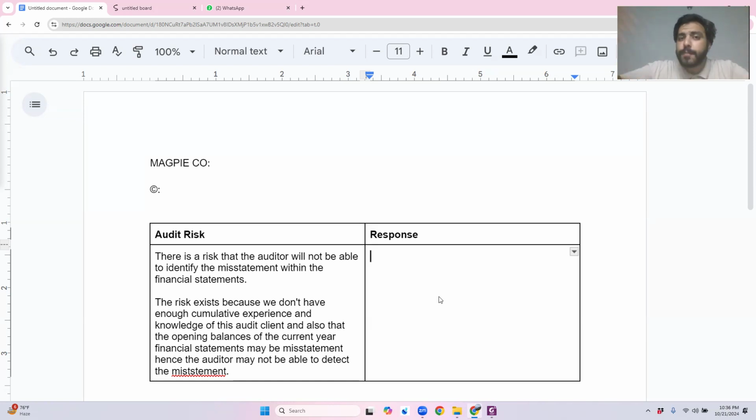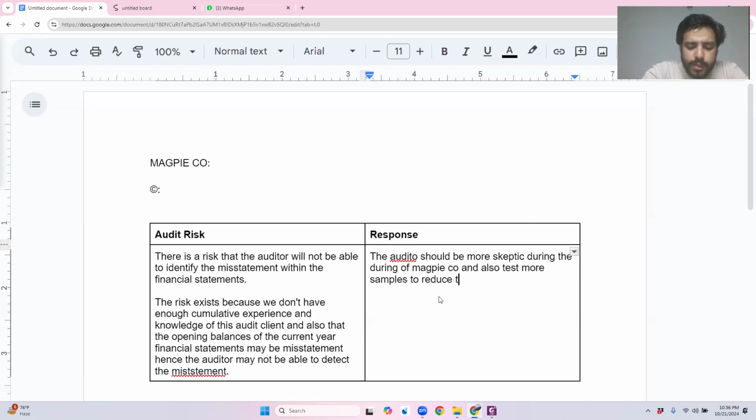I need to be more professionally skeptic. Ask questions about any single thing that I think is going on wrong. Don't ignore anything. So my response, first of all, would be that the auditor should be more skeptic during the audit of Magpie Corporation, Magpie Co, and also test more samples to reduce the detection risk.